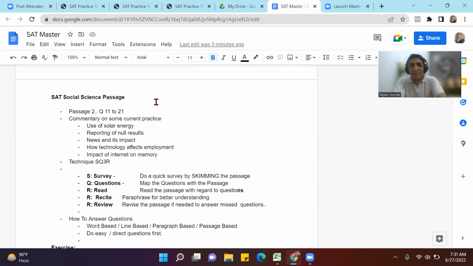The second passage of SAT is usually the social science passage, which is there in questions 11 to 21. These passages are usually about some commentary or some discussion about some recent development. So there could be passages related to use of solar energy and what are the impediments, what are the roadblocks in popularity of solar energy. Why is solar energy not used by everyone? Why has it not got widespread popularity up till now? So there can be a passage of this sort.